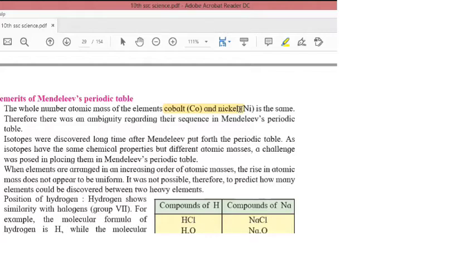Isotopes were discovered a long time after Mendeleev put forth his periodic table, as isotopes have the same chemical properties but different atomic masses. So what are isotopes? These are the elements which have the same chemical properties but they have different atomic masses. So a challenge was posed in placing them in Mendeleev's periodic table. So there was no place for isotopes which were discovered.